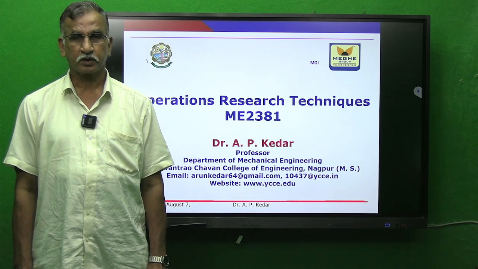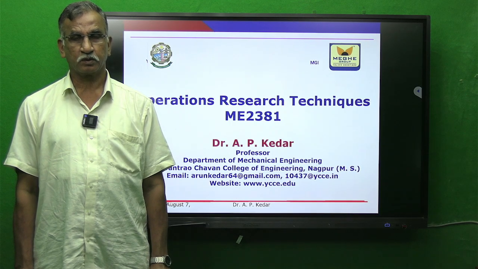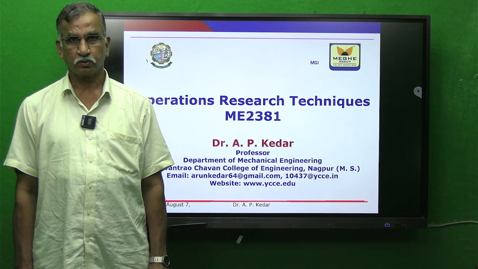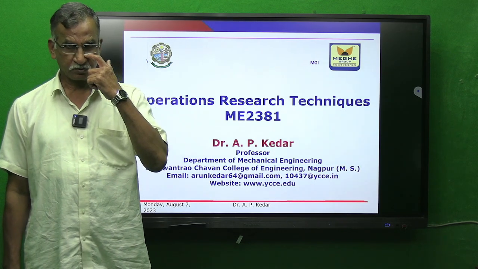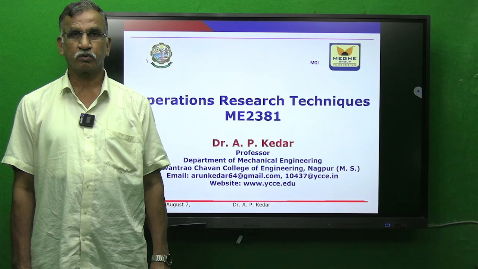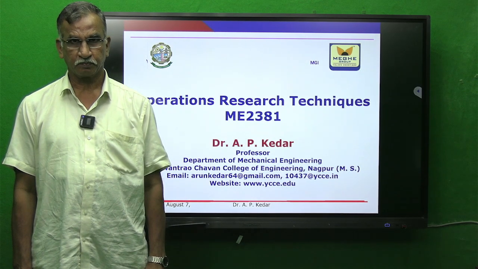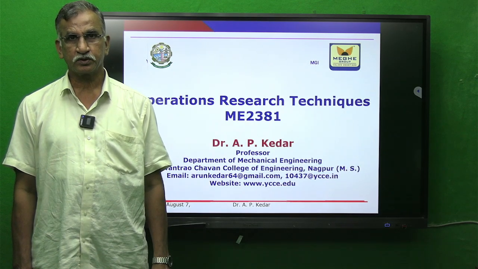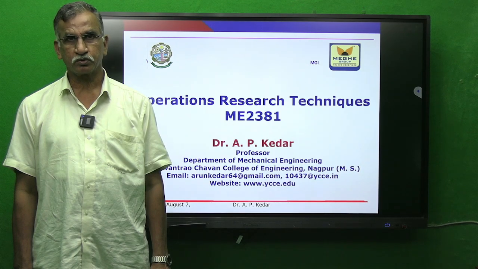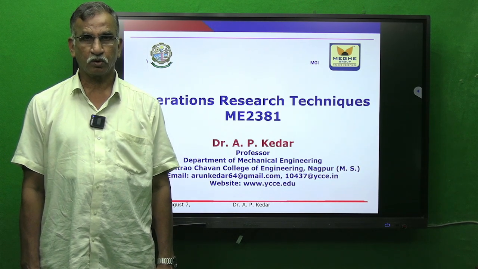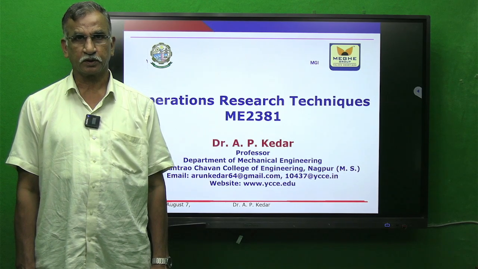Students, you are aware that we are in unit number 6, and unit number 6 comprises two units or components of your syllabus. First was simulation and second was queuing theory, or another name for queuing theory is waiting line models. In earlier lectures, we have finished the aspect of simulation with the help of Monte Carlo simulation, and we have solved numericals based on application of Monte Carlo simulation technique.